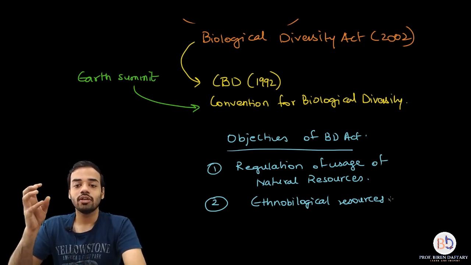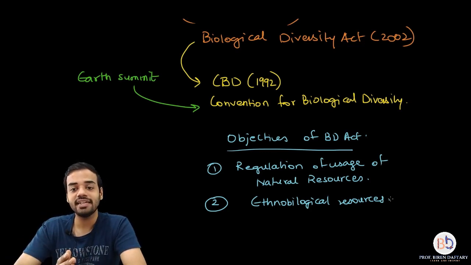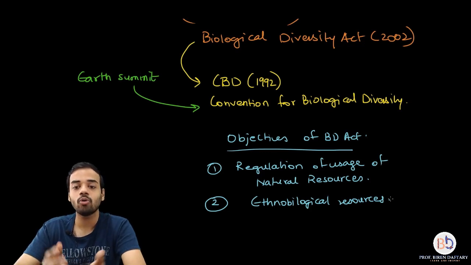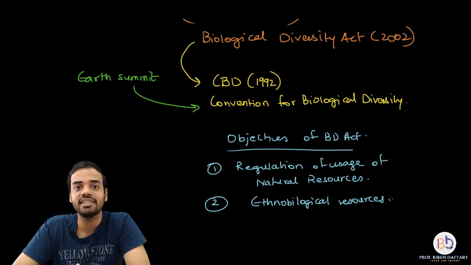So the first thing is to regulate the use of natural resources, and the second is to get enough knowledge about the usage of ethnobiological resources. These are the two objectives of the Biological Diversity Act of 2002. Is that clear?